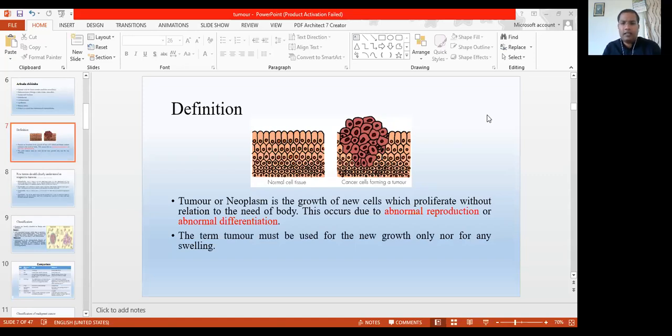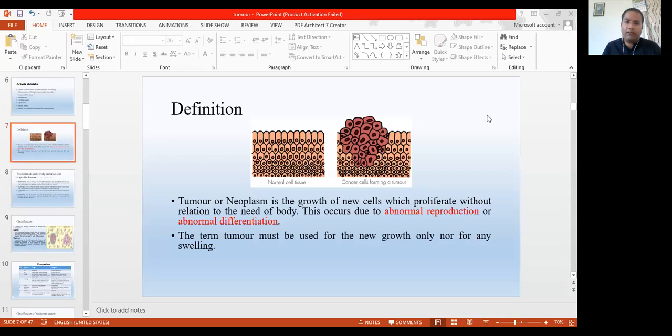Understand? Similar kinds of cells make a tissue, similar kinds of tissue make a system, and all the different kinds of systems make the body. So differentiation is when a type of cell changes its complete character to another type of cell completely, then it is called differentiation.